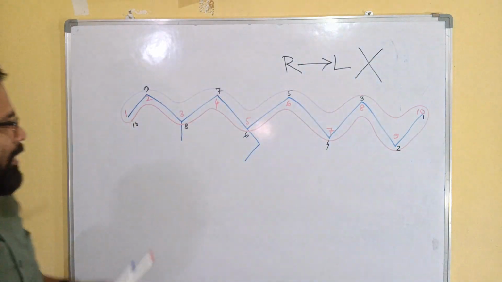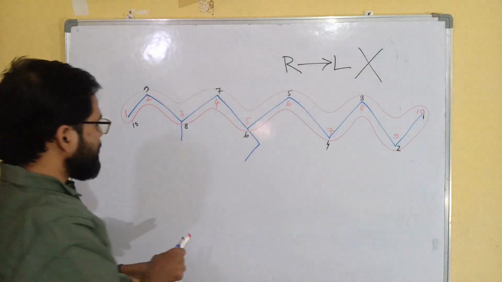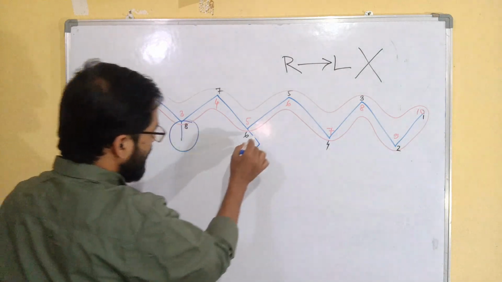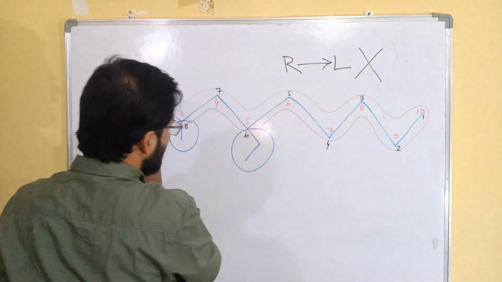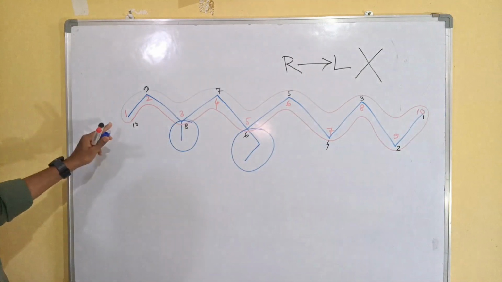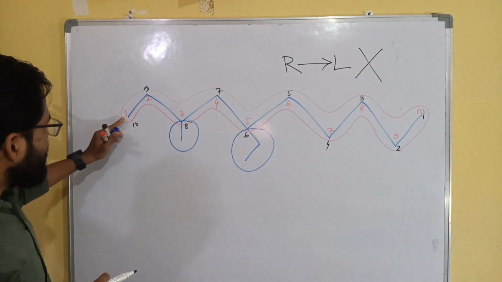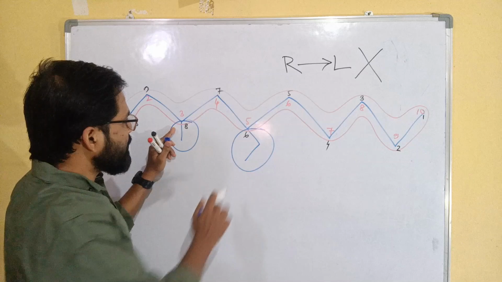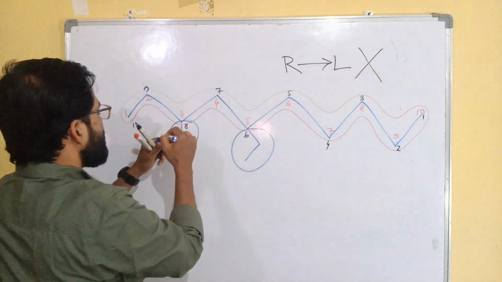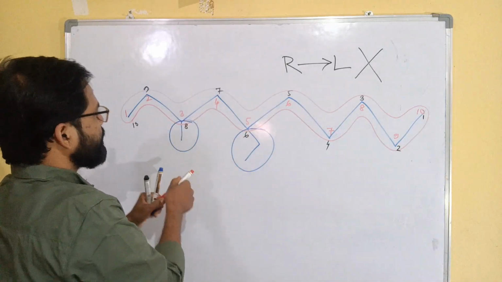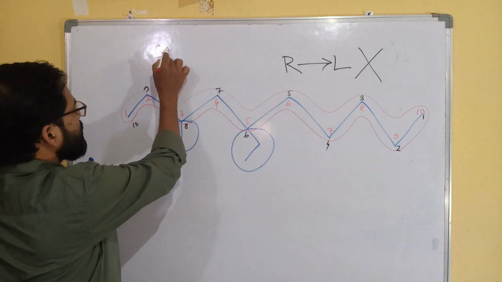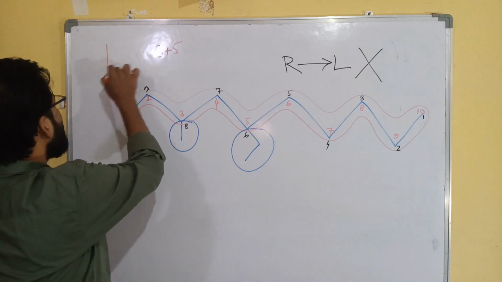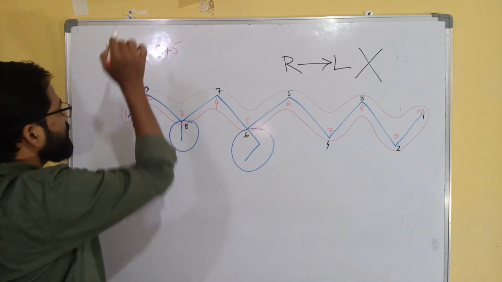Why? Because of the branching. Here there are two branchings: one methyl here, another that is an ethyl group. If we start from the left side, the first branching is at the third carbon and the second branching at the fifth carbon. So third and fifth carbon if I start from left to right.